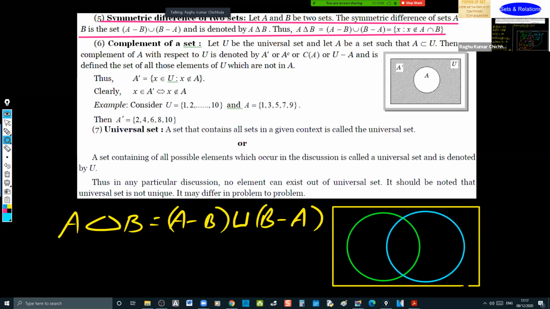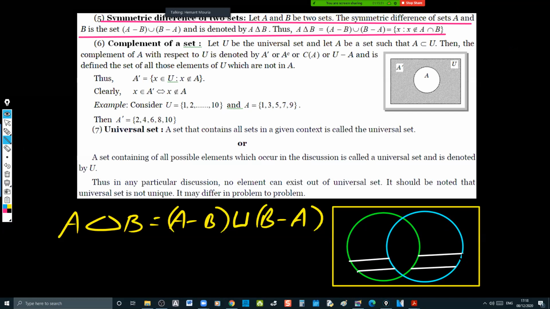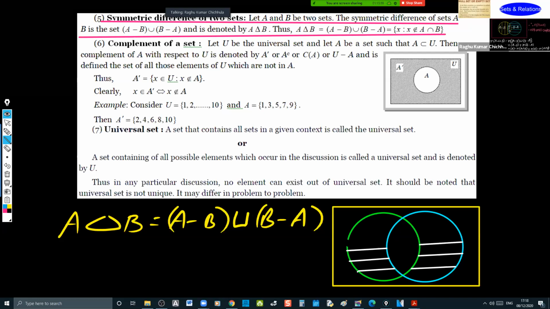Now, how do we represent A delta B? Can any one of you help me? How to draw A delta B? Only A. Only B, but not A and B. So it's A union B subtracted by A intersection B. Very nice. This is the correct understanding.